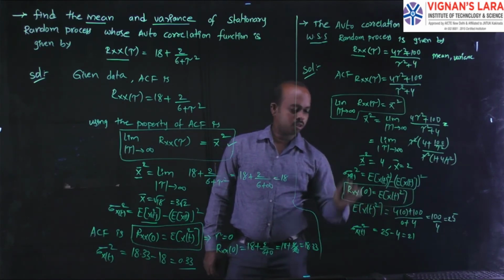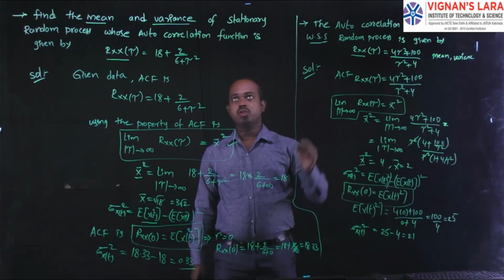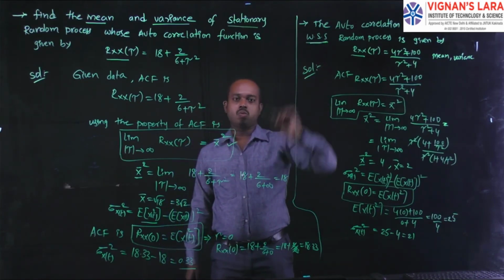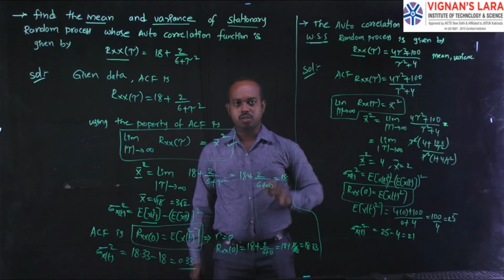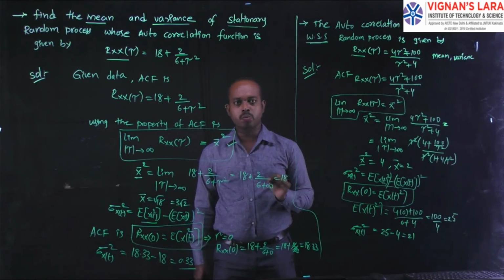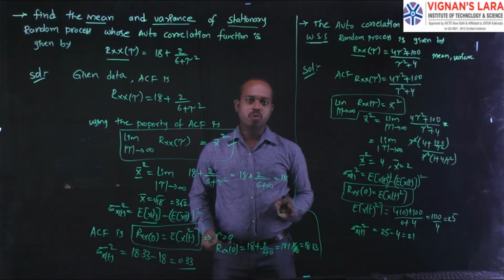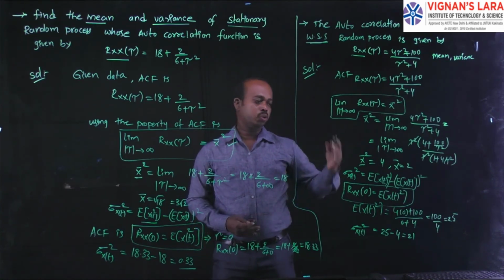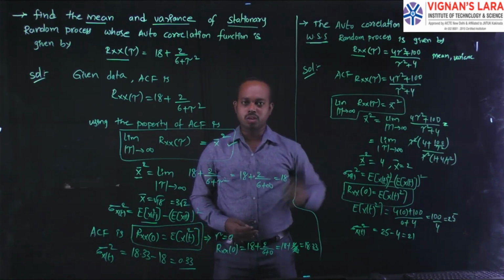These two problems use the same procedure, but here he is asking about a stationary process. In this one, whether it is given as stationary, WSS, or ergodic process, he is asking to find the mean and variance for a given autocorrelation function. Know how to choose this procedure, and you can easily simplify it.